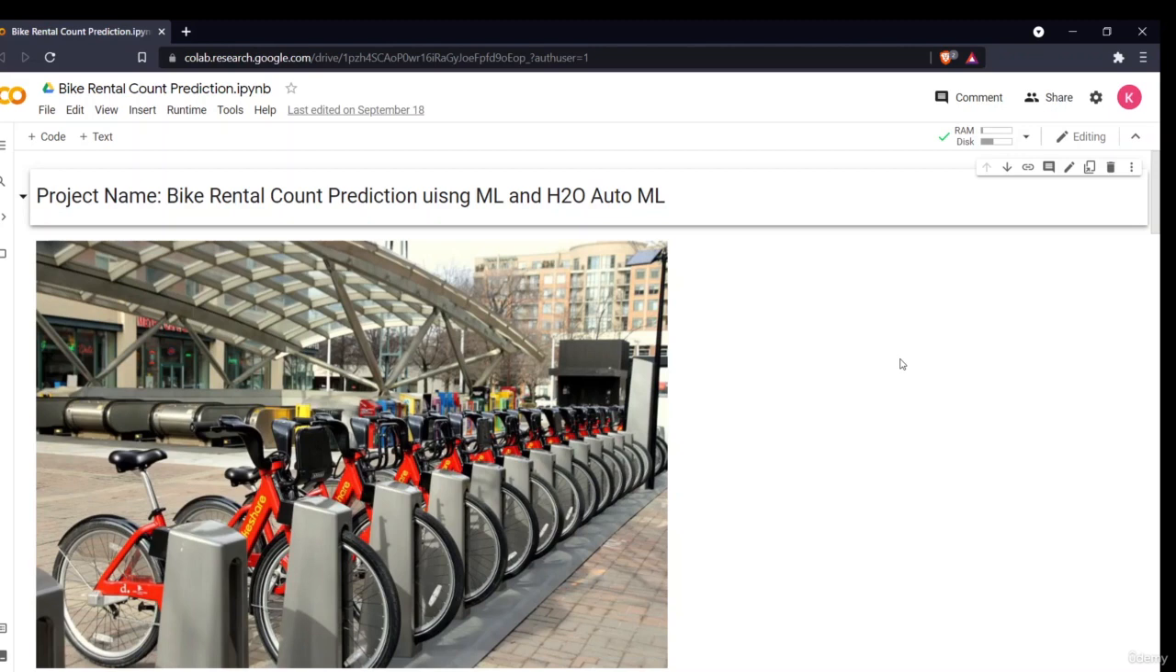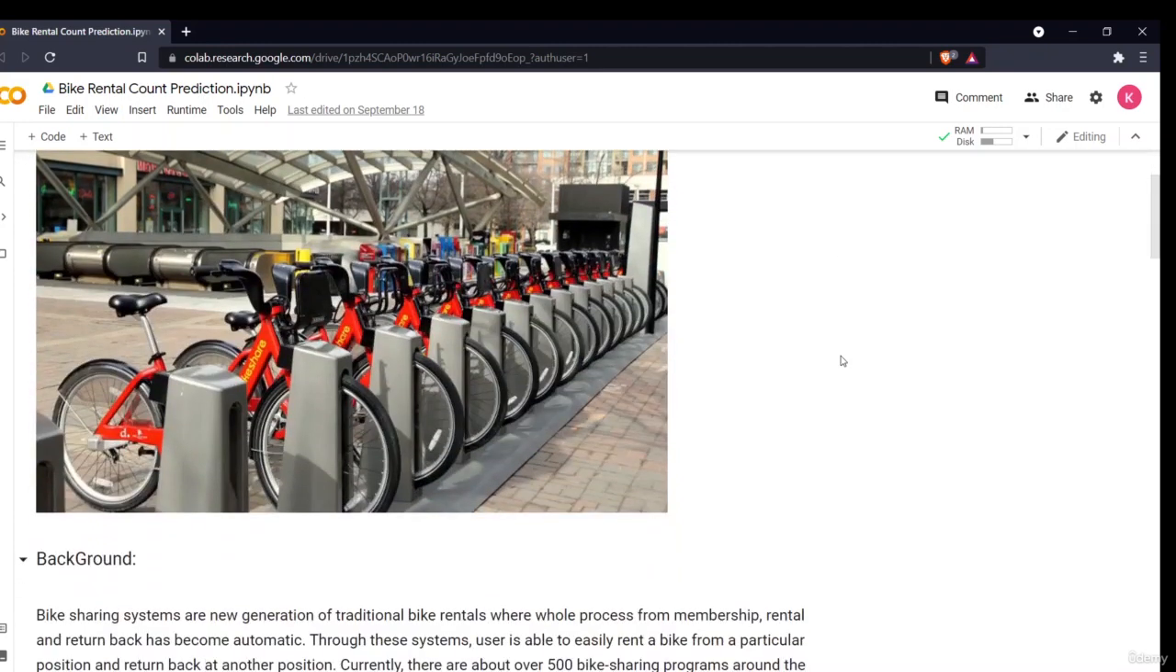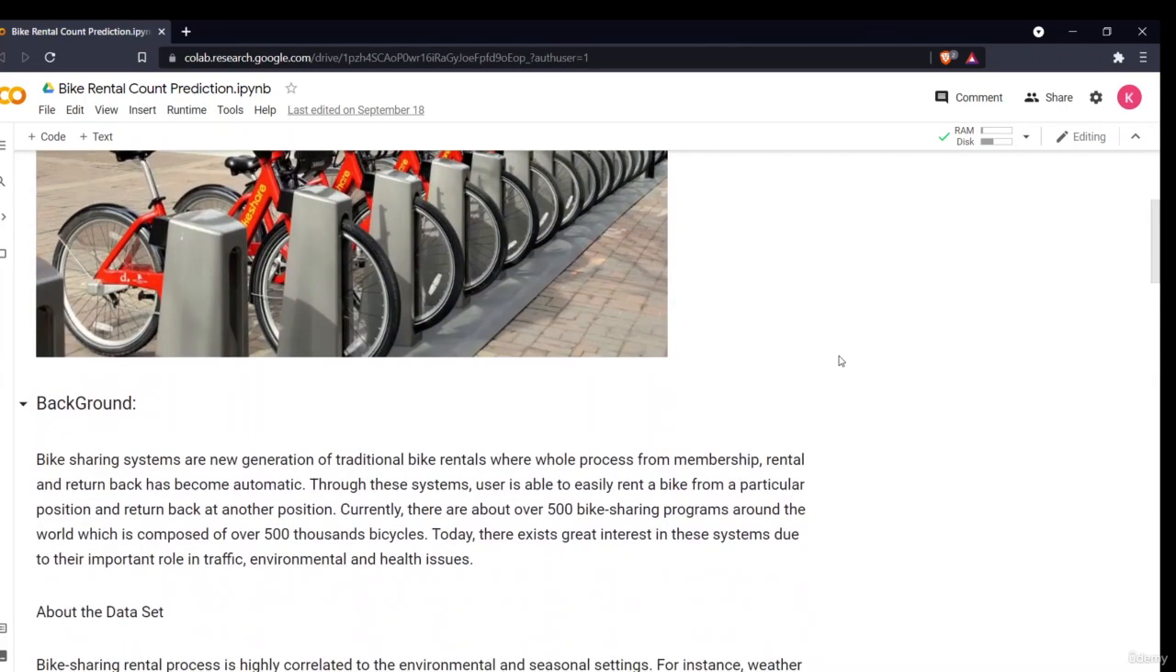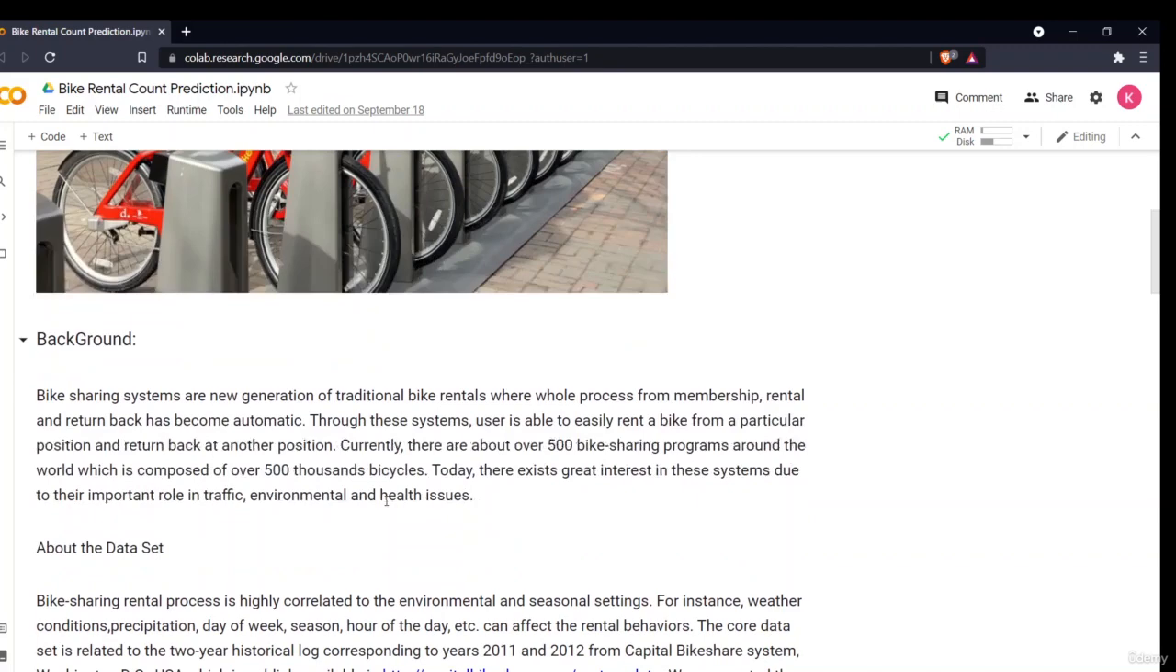Hello all, welcome to our project, Bike Rental Count Prediction using Machine Learning and H2O AutoML. As discussed in the previous introduction section, I have told you what bike rental is, how it is important, and how count prediction is important for a bike rental company. This is the background which is given: bike sharing systems are a new generation of traditional bike rentals where the whole process from membership and rental to return has been automated. This is the basic background information.